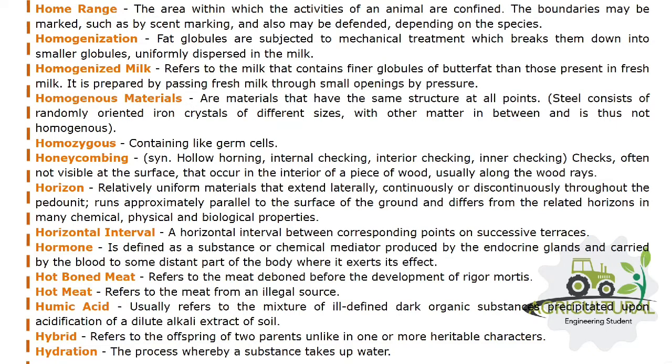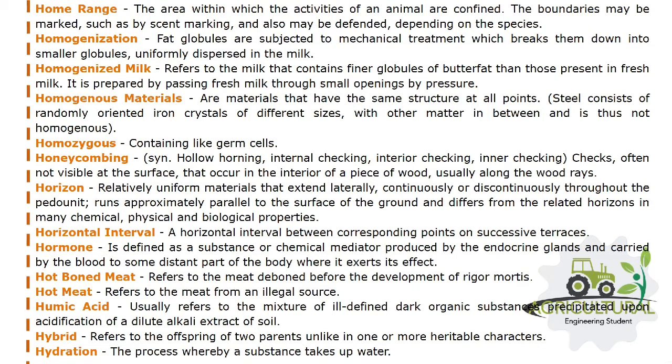Hormone is defined as a substance or chemical mediator produced by the endocrine glands and carried by the blood to some distant part of the body where it exerts its effect. Hot-boned meat refers to the meat deboned before the development of rigor mortis. Hot meat refers to the meat from an illegal source.